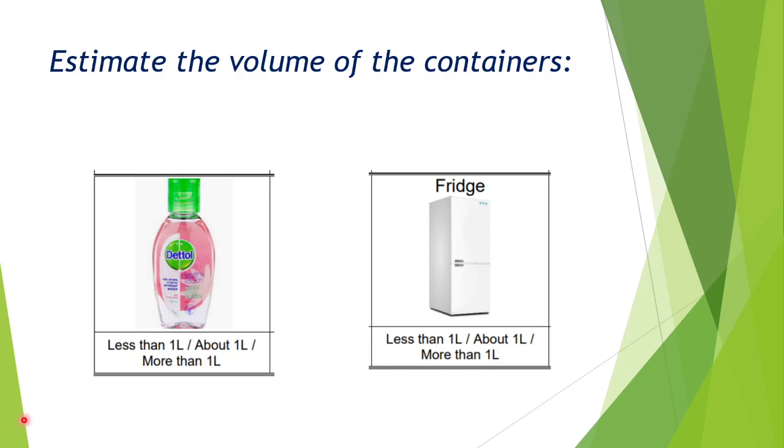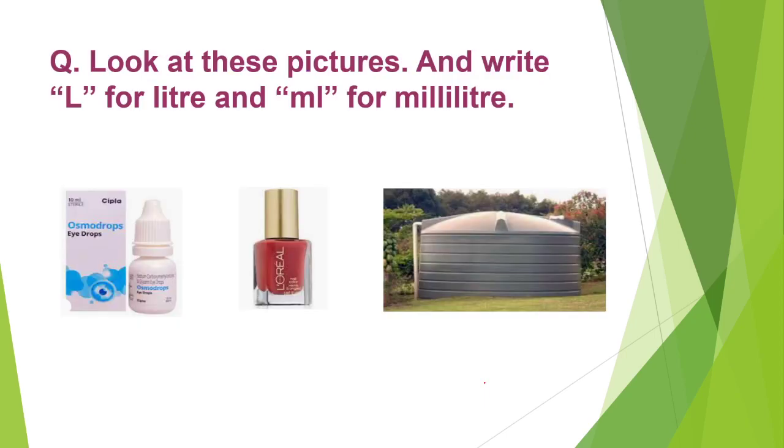So estimate the volume of the containers. Here you have to estimate the volume of the containers. So this is your hand sanitizer, and you all know it is less than 1 liter, so I am taking it. Next one is fridge. You have to tell the capacity of this fridge, and you all know this is more than 1 liter, so I am taking it. Okay, now moving to the next page.